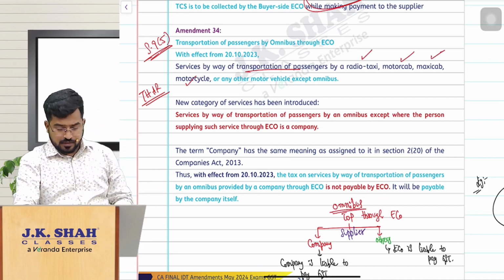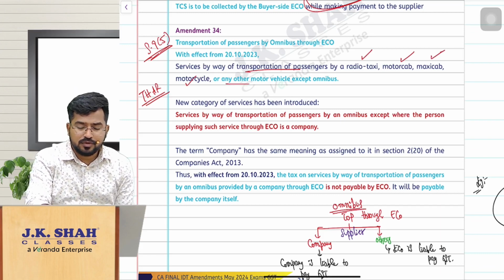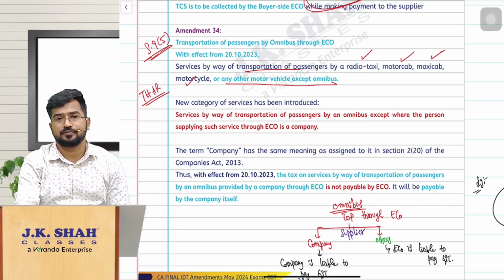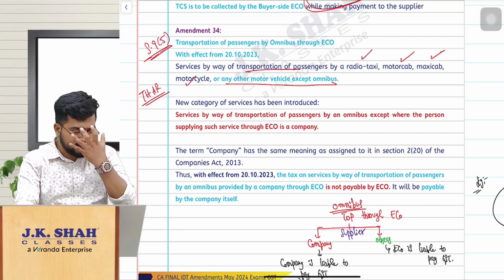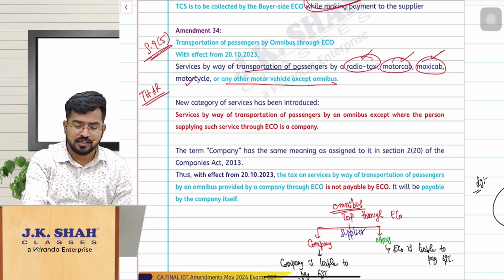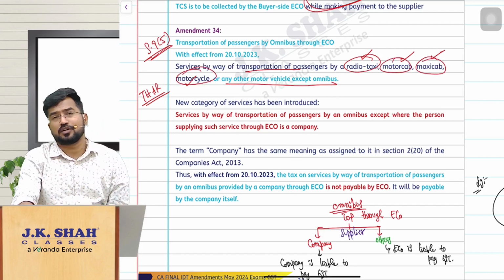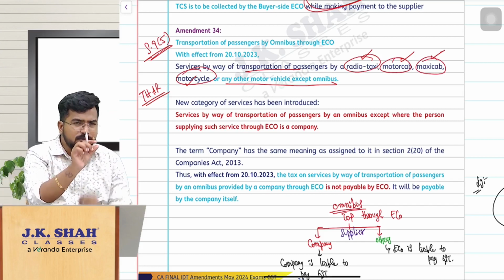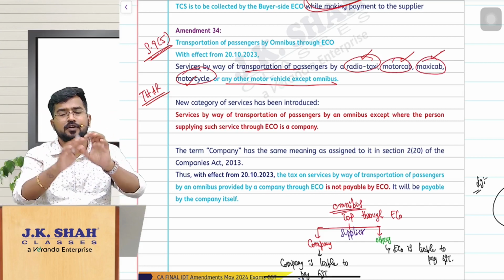Now they have removed omnibus from this particular entry and made a different entry. If you are transporting passengers by radio taxi, motor cab, maxi cab, motorcycle through an e-commerce operator, the operator is liable to pay GST. That is routine. Omnibus alone has been removed from that entry and given a new entry.